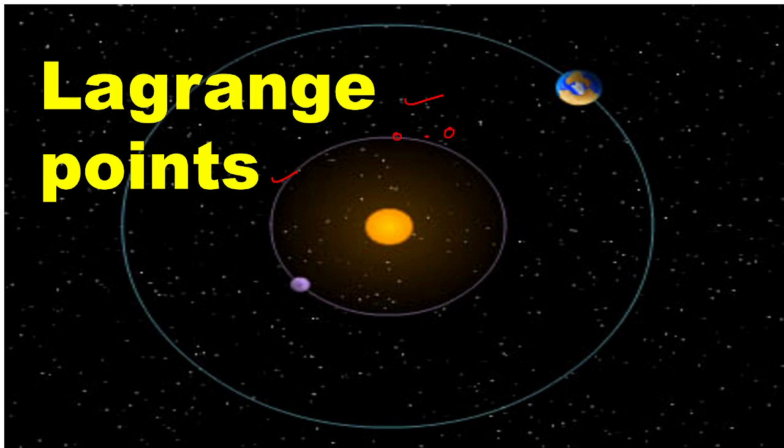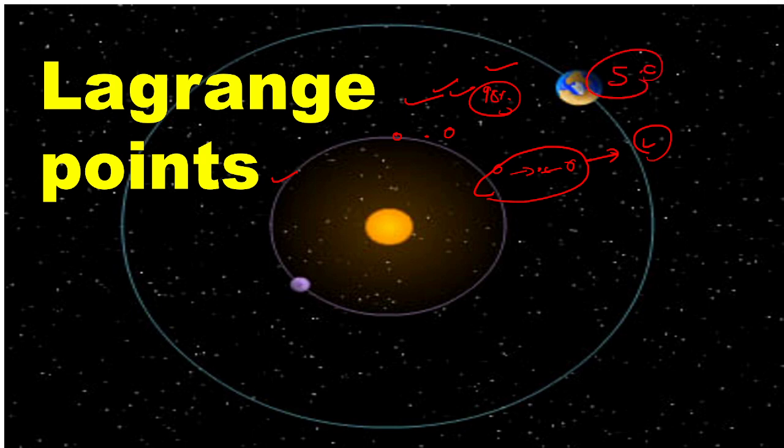If you search on Google, around 98% of the videos made on these points on YouTube will say that this is a point between the two mass bodies where the gravitational pull of both bodies is going to neutralize. I agree with this condition, but we cannot say that only with this concept we can explain all the Lagrange points. Lagrange points don't exist only in the Earth and Sun system.